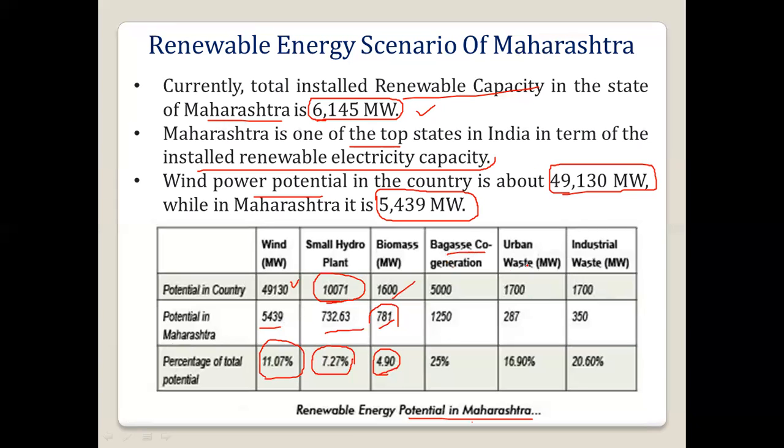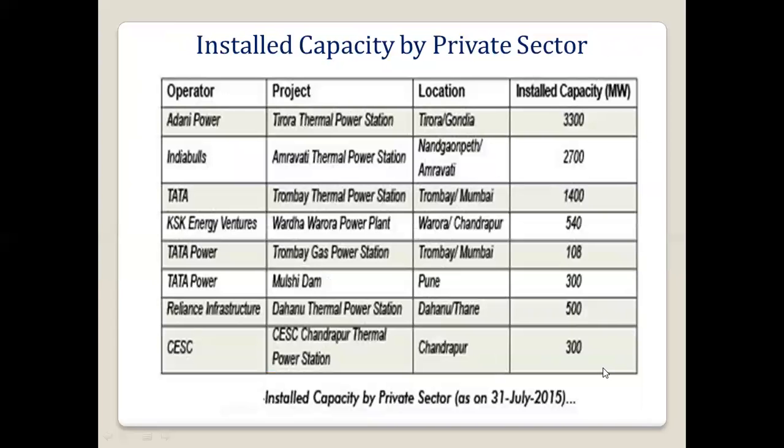In the same way there is biogas, bagasse cogeneration, urban waste and industrial waste. If you see around here, bagasse cogeneration has very much potential, around 25%. Why? Because the sugar plant industries are large in number in Maharashtra. So that's why we can have this bagasse, and the contribution here is more, that is 25%. Same way urban waste and industrial waste.